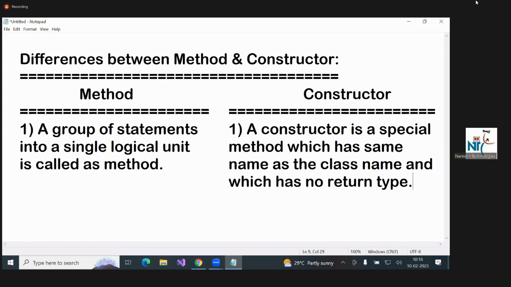That is the method definition and constructor definition. Next.